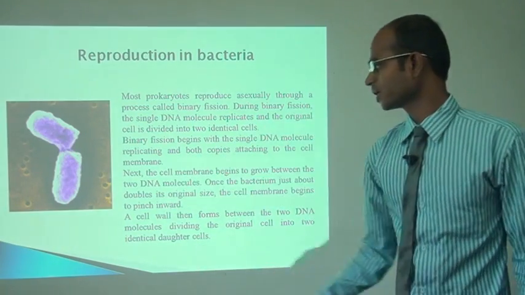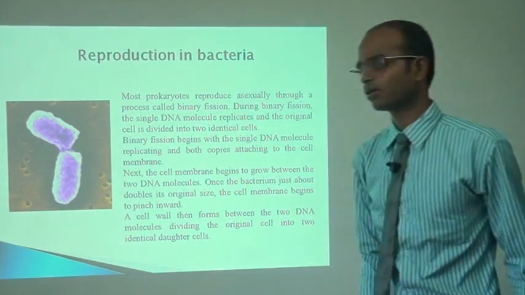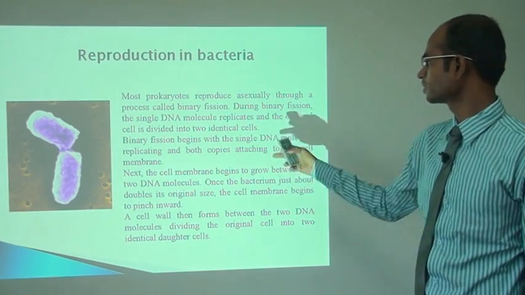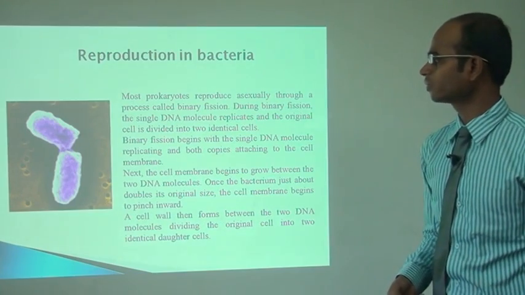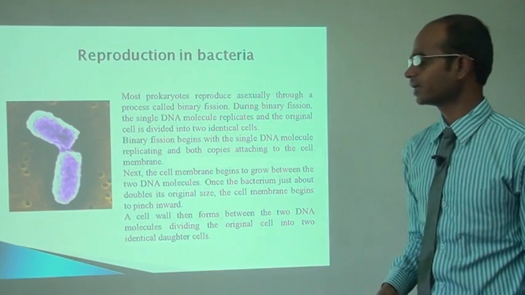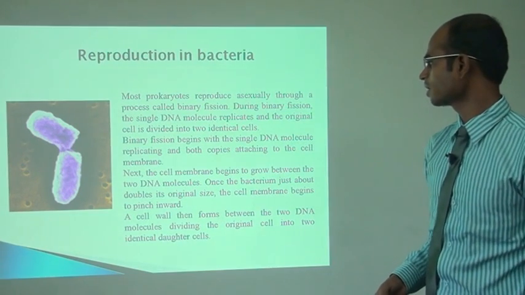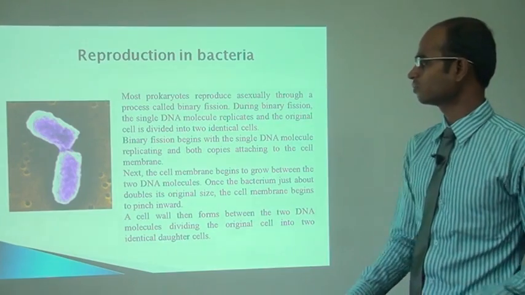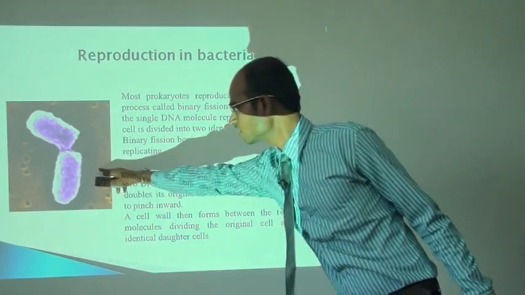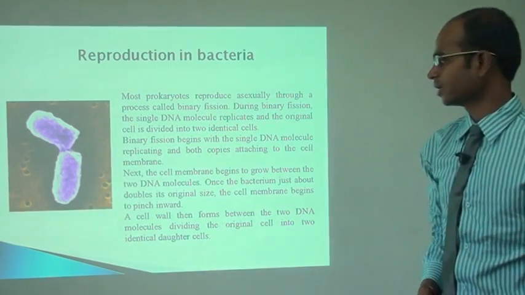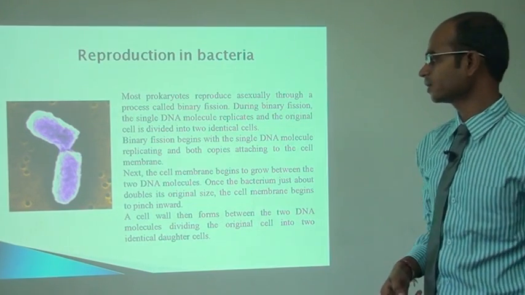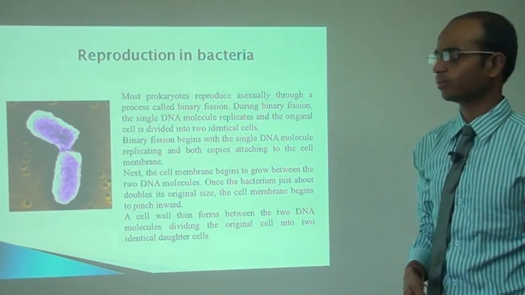In binary fission, as you can see here, one cell is divided into two daughter cells, in which the DNA molecule replicates and the original cell is divided into two identical cells. First of all, the cell increases in size, then the DNA molecule also divides and it is converted into two daughter cells.